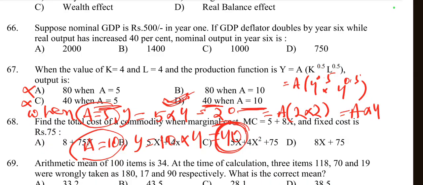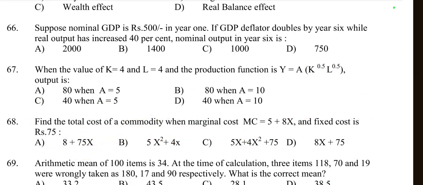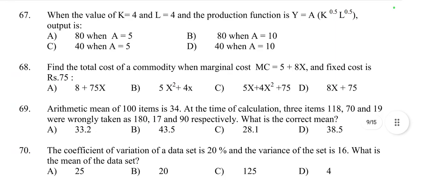So D is right. Then question number 68: find the total cost of a commodity when marginal cost MC is equal to 5 plus 8x and fixed cost FC is 75. We have to find the total cost from marginal cost.